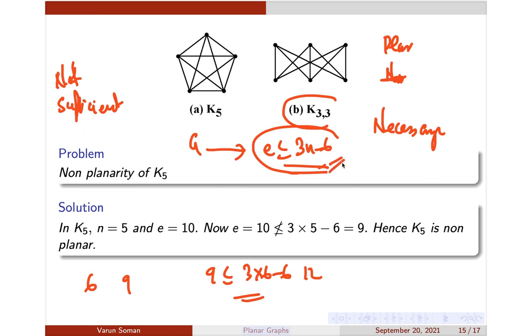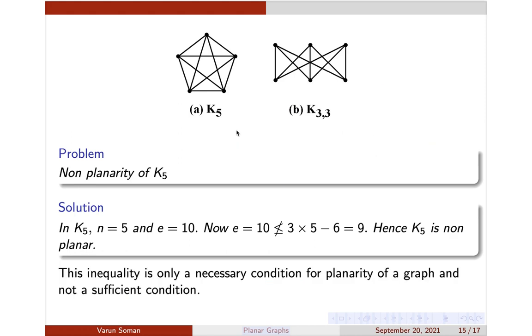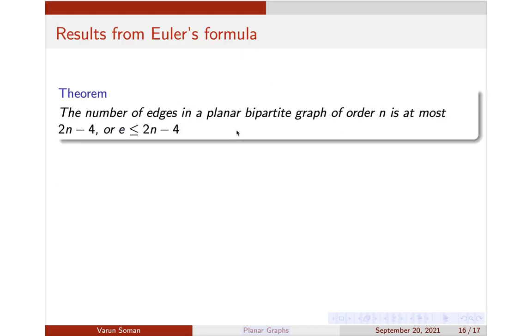So merely satisfying this condition is not sufficient to show that a graph is non-planar. We'll say that this condition is only a necessary condition, not a sufficient condition. Now, how will we show that K33 is non-planar? For that also we'll derive a result which is applicable for bipartite graphs. The number of edges in a planar bipartite graph of order n is at most...